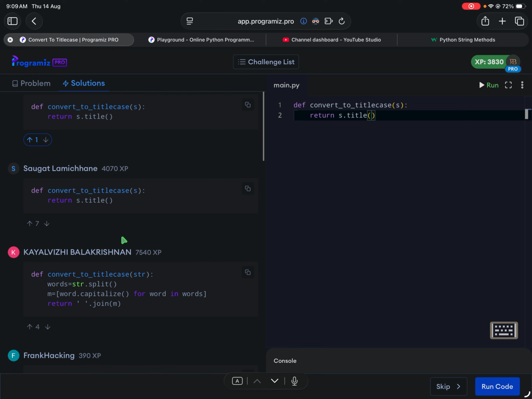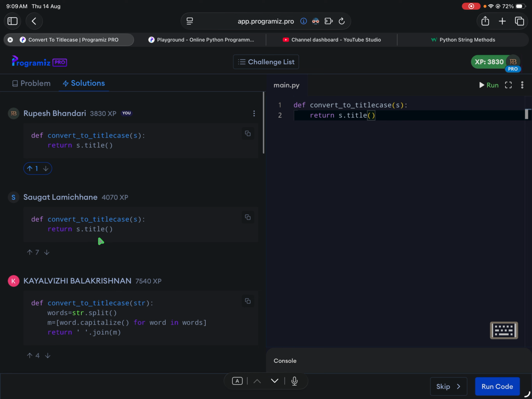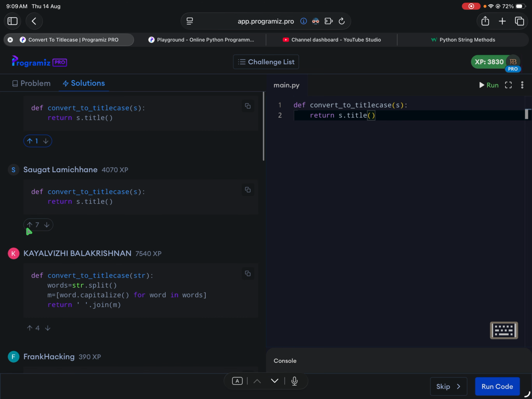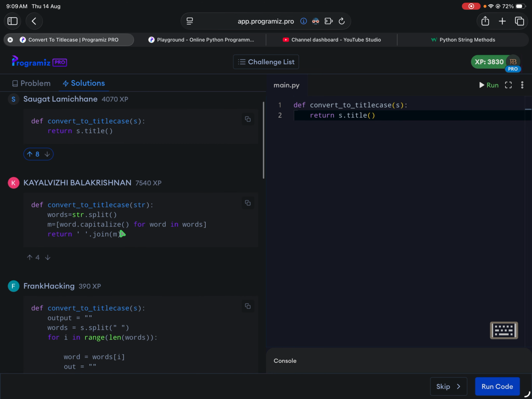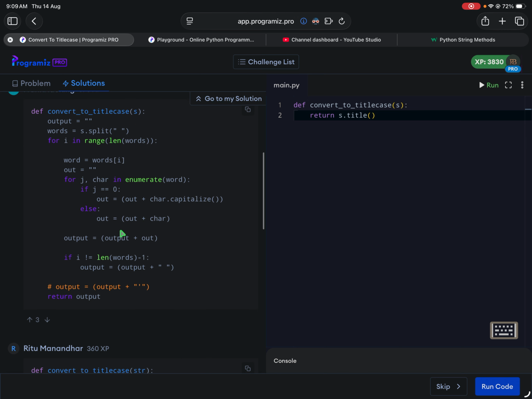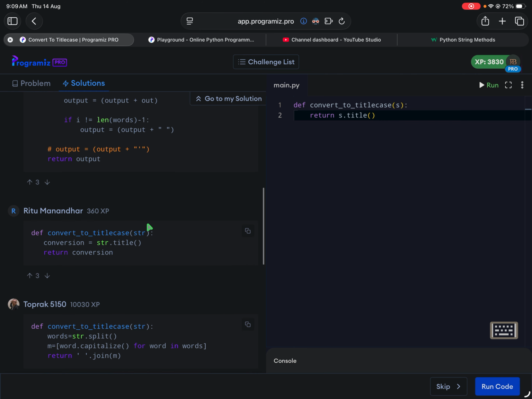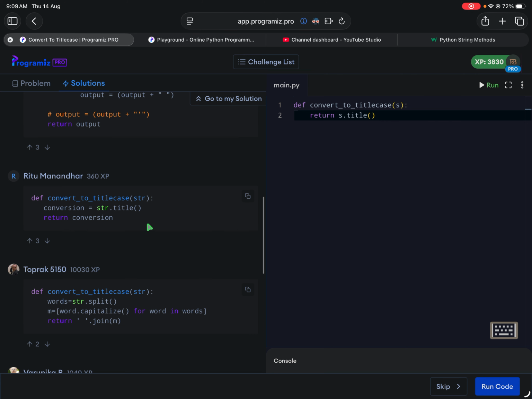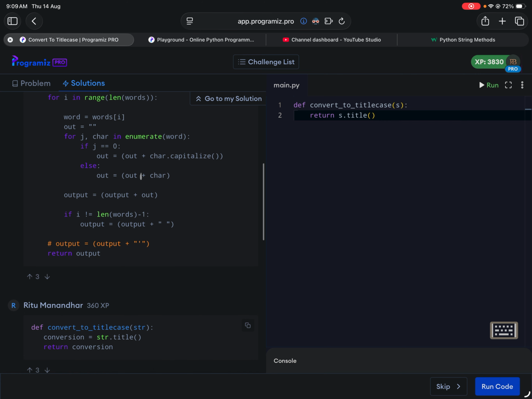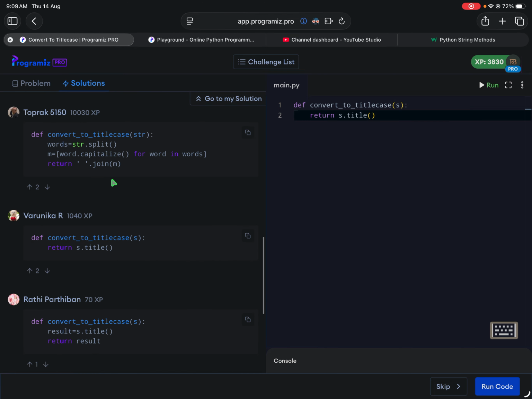This guy has split and then capitalized every word in it. I did s dot title, right? So the other guy has done something similar. Some others have done it this way. This is more of a DSA kind of way to do it. But since there is a method already available, why not use that? Since we are using a high-level language, this would be more of a C kind of approach.